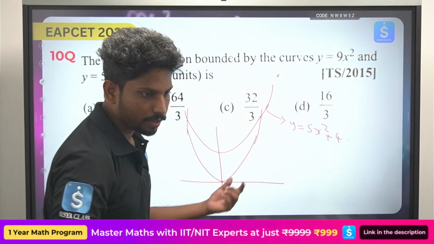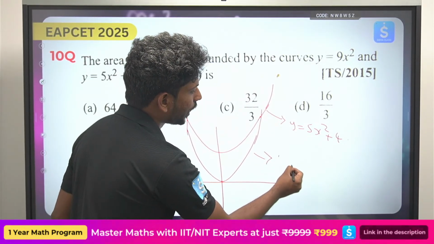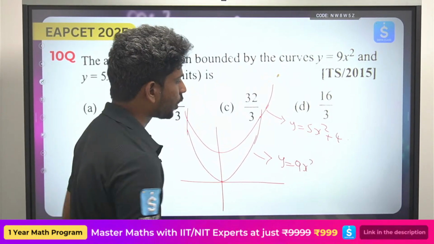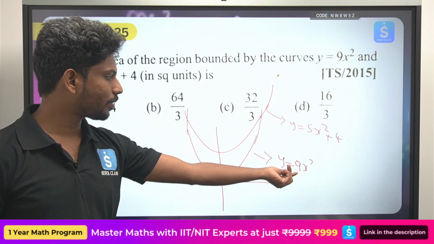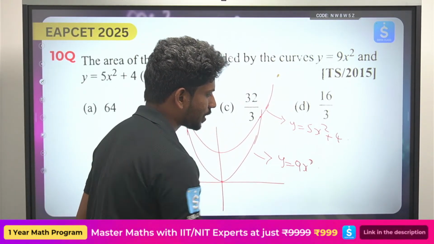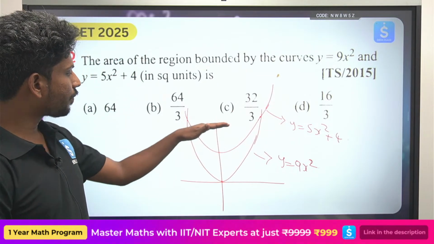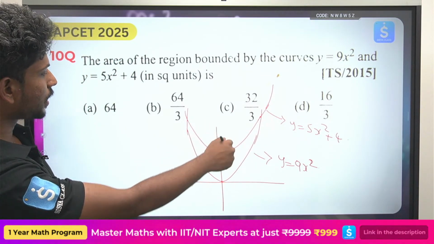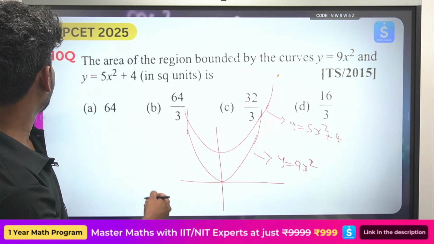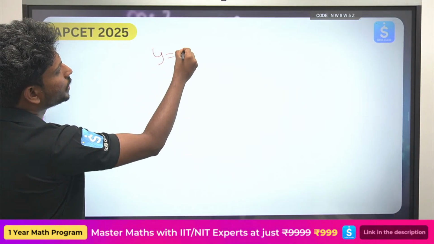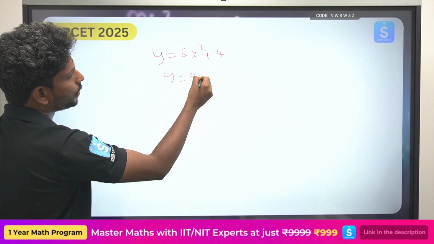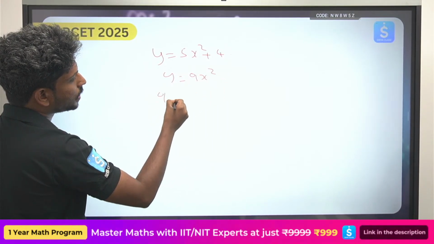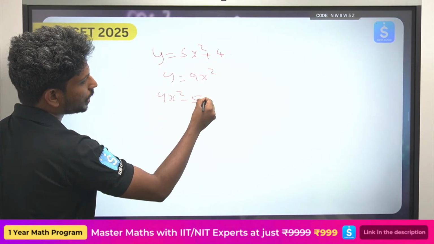ఇక్కడ ఇంకొక curve ఏంటంటే y is equals to 9x square. So what is the upper curve minus lower curve? Upper curve ఏంటి, y is equals to 5x square plus 4. Lower curve ఏంటి, y is equals to 9x square. ఇప్పుడు how will you find the area under the graph? So upper curve minus lower curve, you should find the point of intersection. Point of intersection ఏంది? y is equals to 5x square plus 4, y is equals to 9x square. So 9x square minus, so try to just substitute.